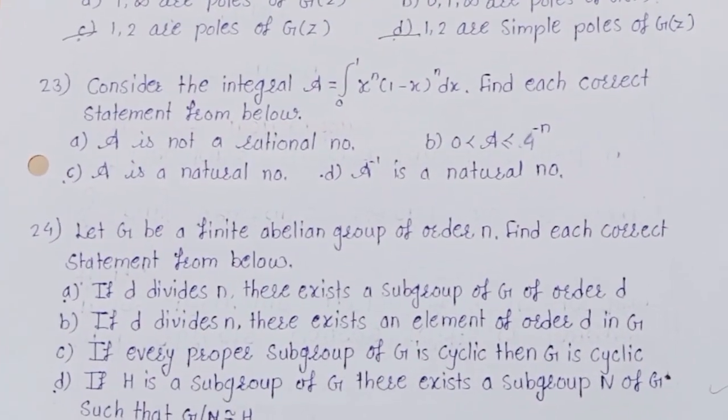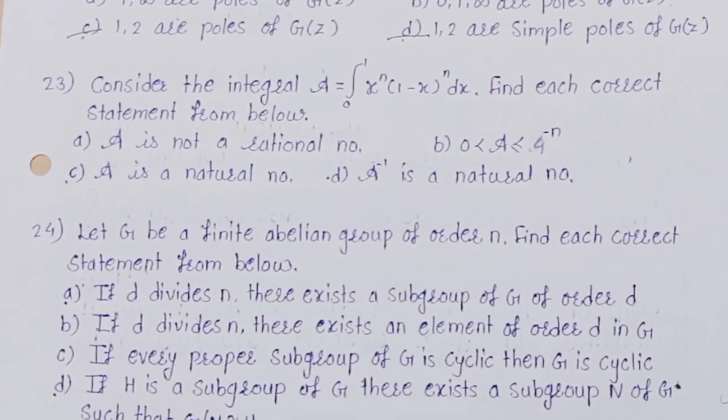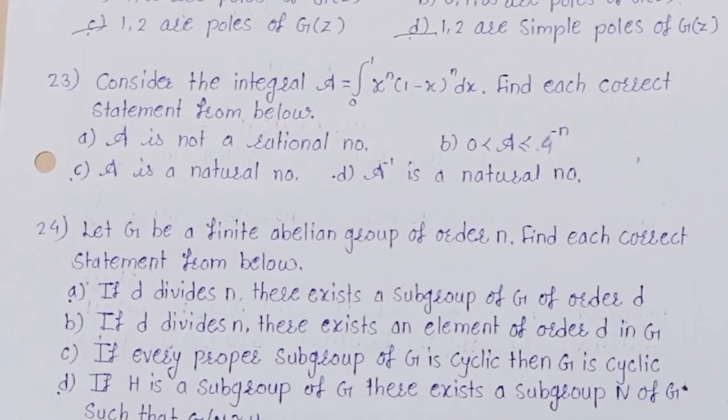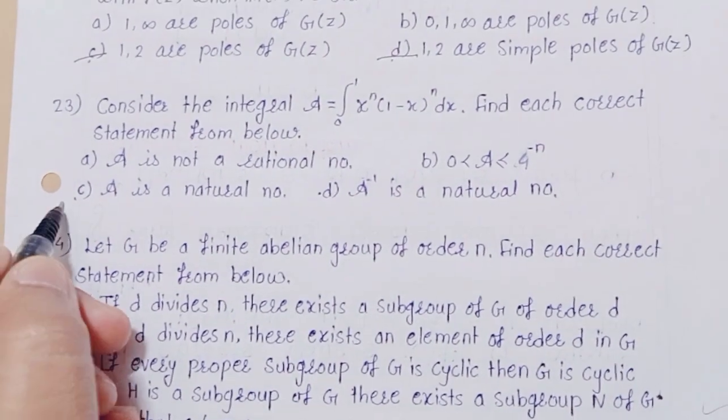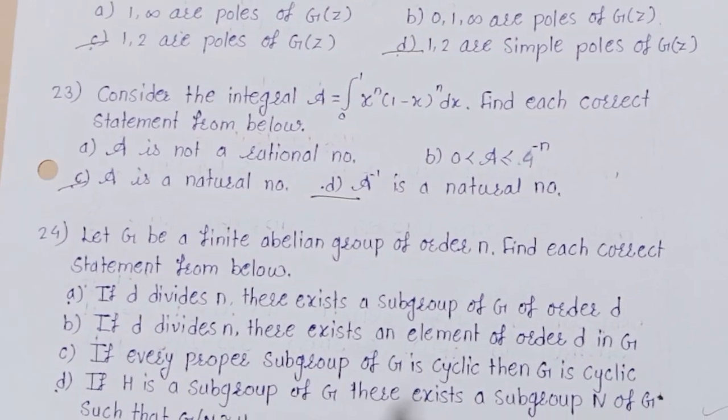Consider the integral A equals integration 0 to 1 of x to the power n times (1 minus x) to the power n dx. Find each correct statement from below. The correct option is C and D. D is a correct option.